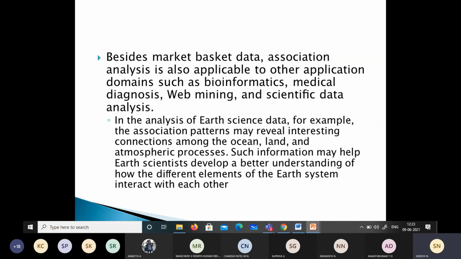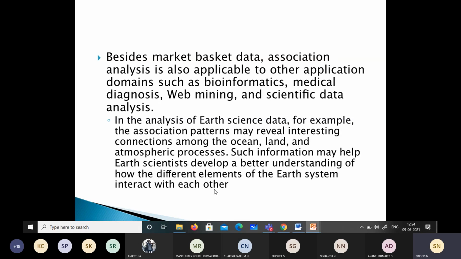As an example, in the analysis of earth science data, the association patterns will reveal interesting connections among ocean, land, and atmospheric processes. Such information will help scientists develop a better understanding of how different elements of the Earth's system interact with each other. So some interesting hidden relationships we'll be able to find out, and we'll better understand how different elements of the Earth system interact with each other.